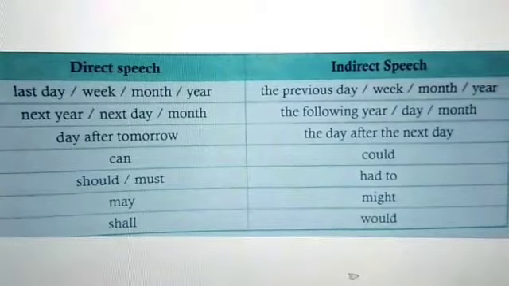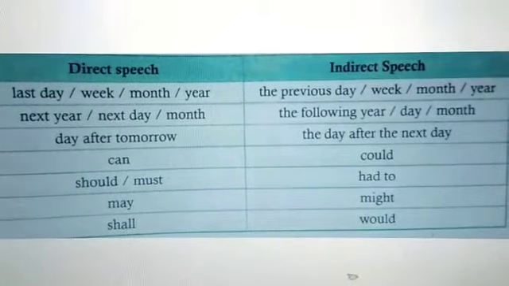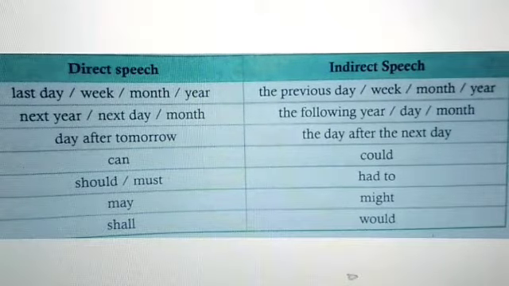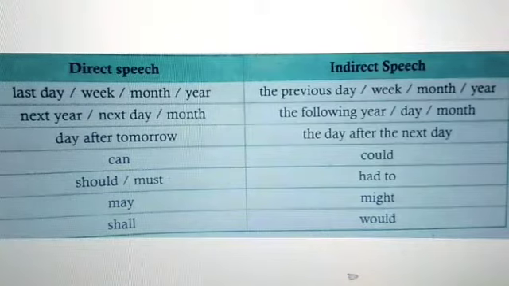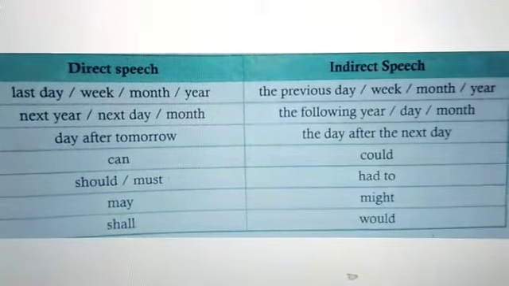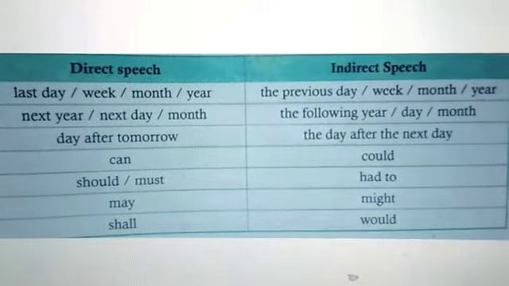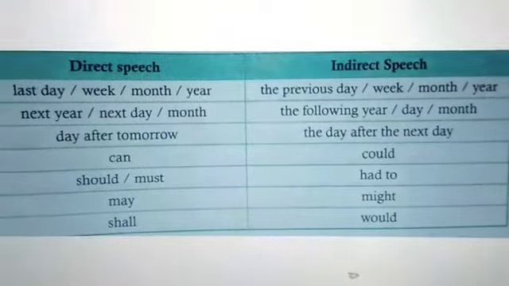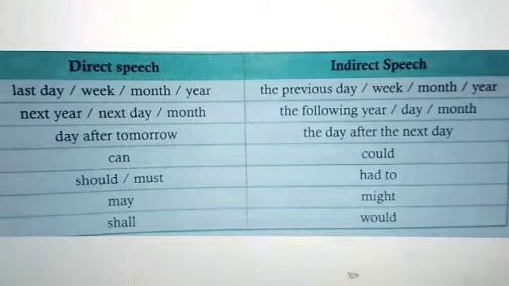Last week, month, year, okay, the previous week, the previous month, the previous year. Next year, next day, next month will become the following year, the following day, the following month. Day after tomorrow will become the day after the next day. Can will become could, should or must will become had to. May will become might, shall will also become would. It will not become should.